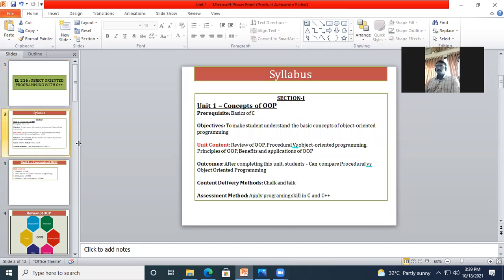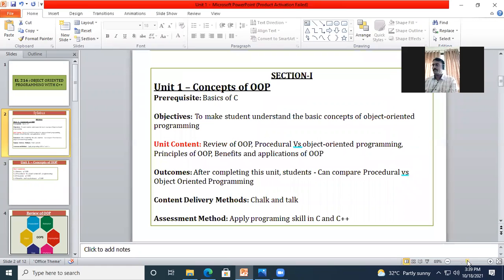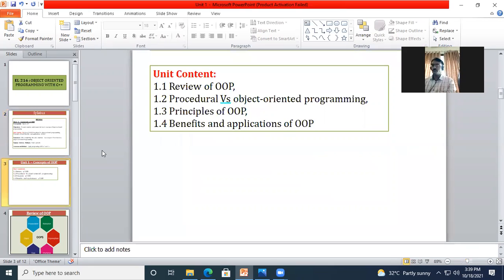In the last lecture, we started our discussion with a review of object-oriented programming. Today we will also revise some of the remaining points, and then we'll start with the remaining points from this chapter. Okay, so I will move to the next.